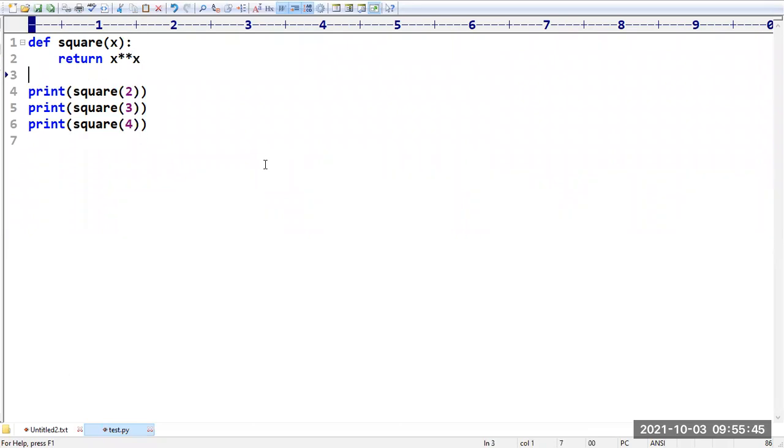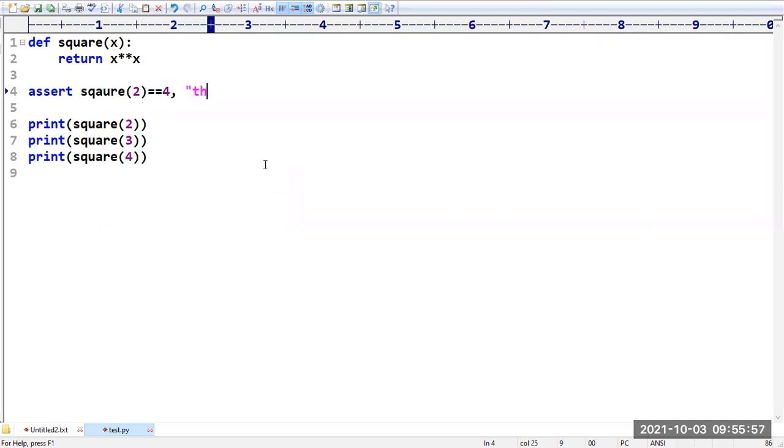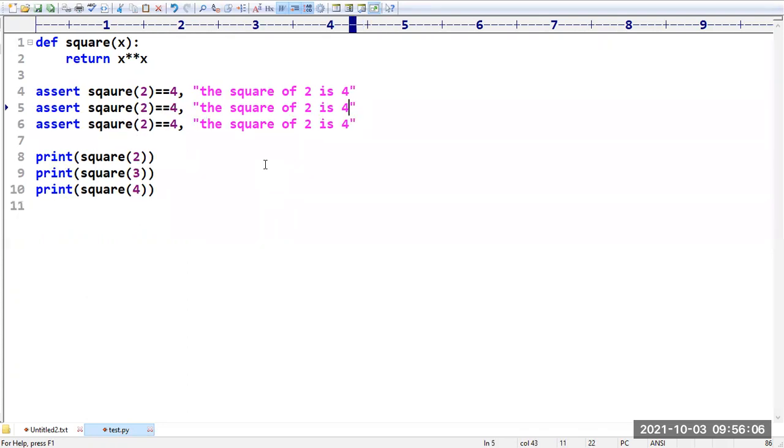In such cases you can write the assert keyword for debugging purposes. Assert that the square of 2 should be 4, and I am taking a message. Similarly, the square of 3 is 9, and the square of 4 is 16.